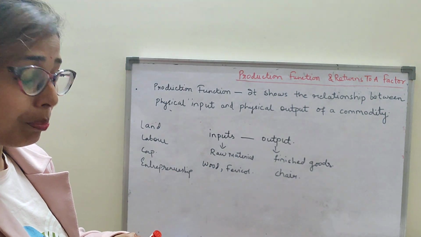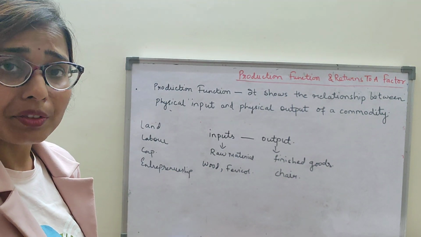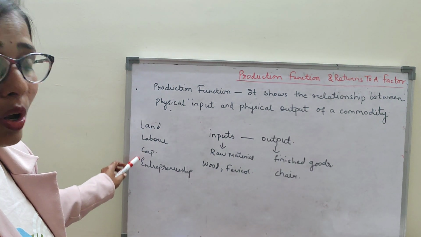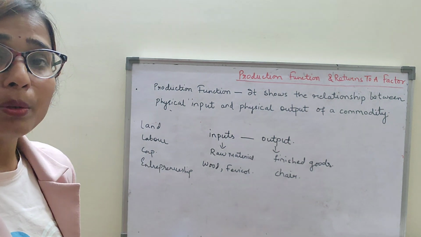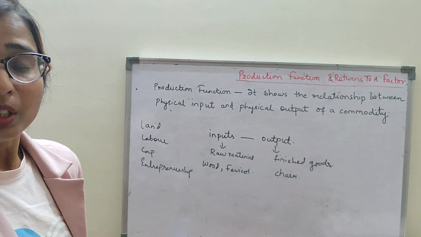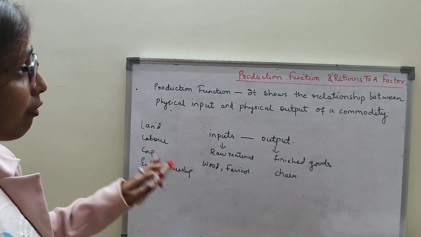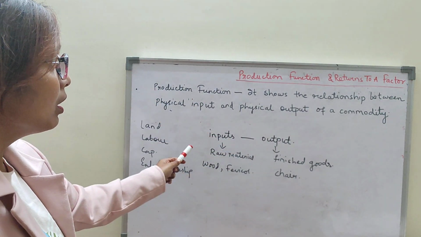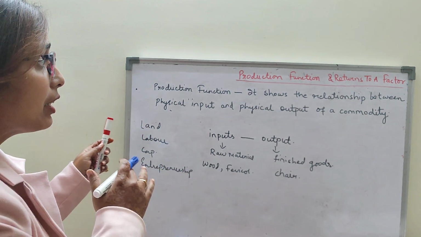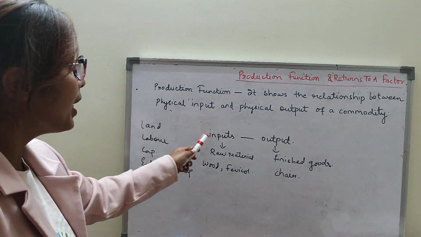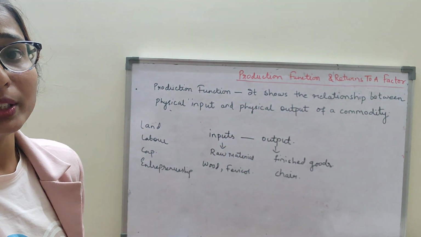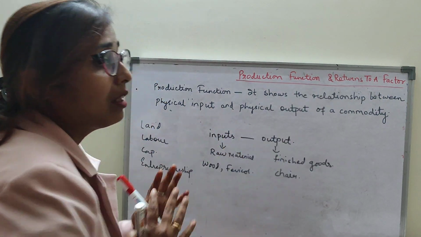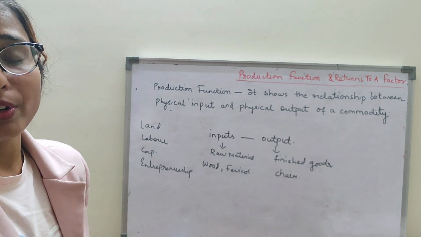So children, production involves various factor inputs. These factor inputs are these four. So production involves various factor inputs and other inputs to start the production. Clear, children? Now the production function. Production you have understood. Function means that it shows the relationship between input and output of a commodity. That means how much input is used to produce an output. This is the production function.